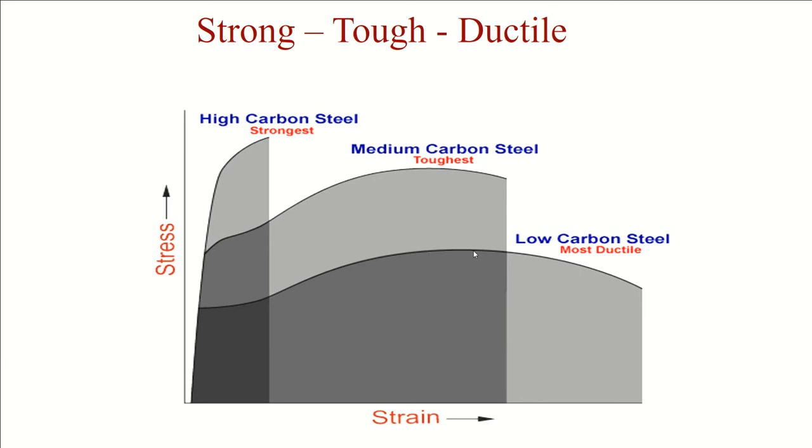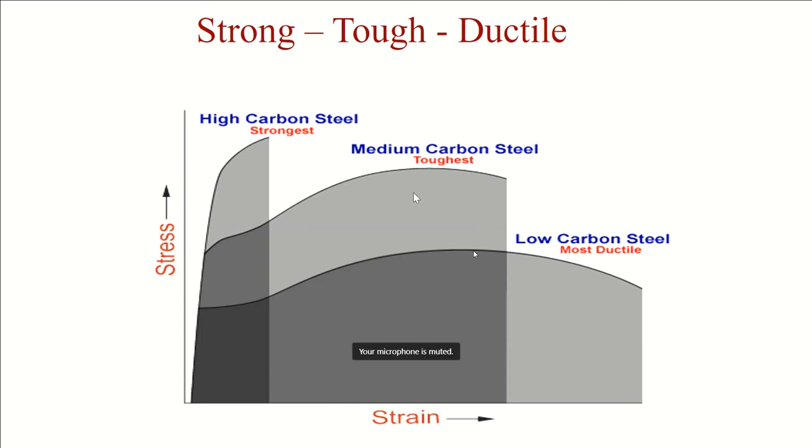So if that is the definition, then look at the first one. High carbon steel is the strongest material. Compared to the other three materials, strength is at this point; strength relates to a perpendicular on the y-axis, stress. It is the highest.